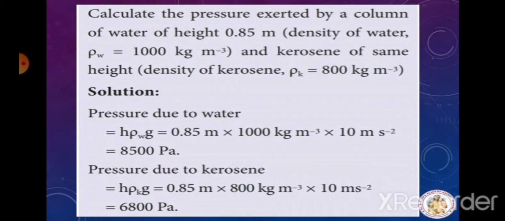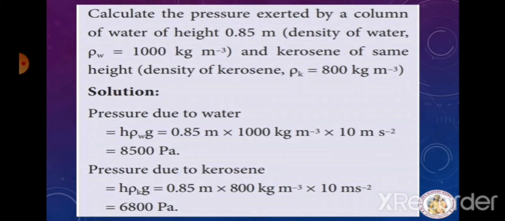So pressure due to water. What is the formula to find out that? Already we know that. P is equal to rho into height h into g. So that is density into height into gravity. So P is equal to h rho g.